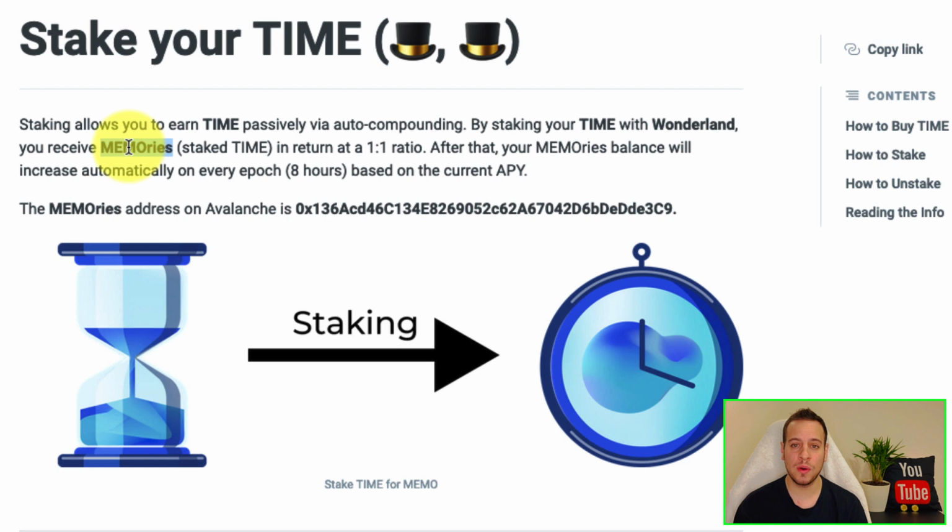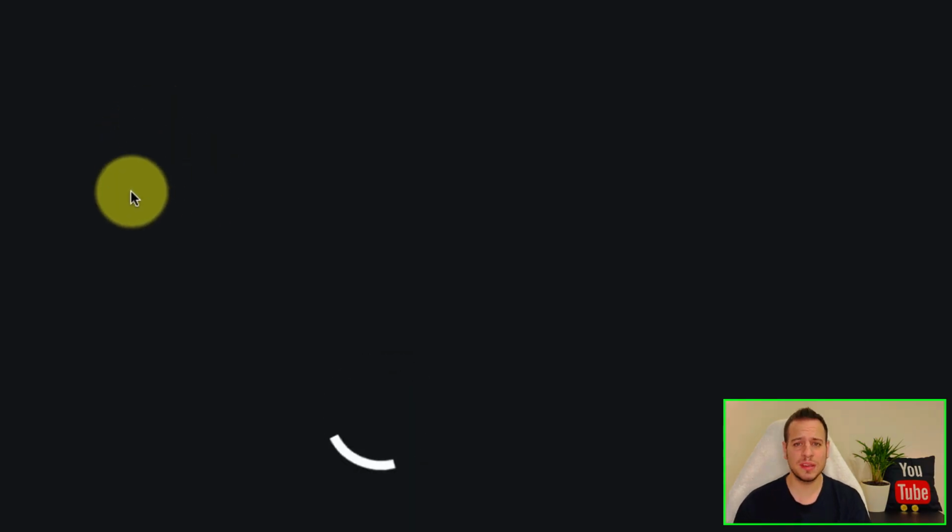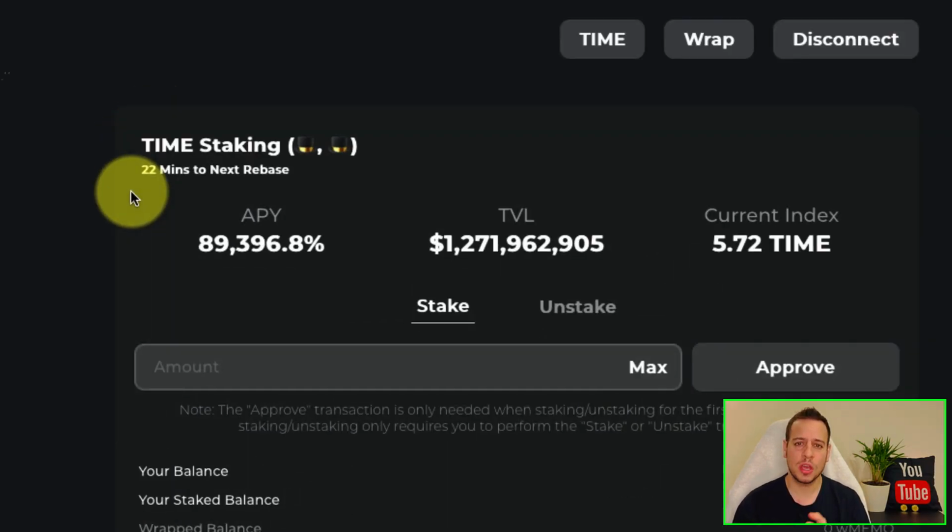So when you withdraw, you give back your memo tokens and you get time, you will have more time than you deposited in the beginning. So this is super cool. It's very, very similar to the auto CAKE compound pool on PancakeSwap, if you're familiar with this. I'm gonna stake it right here.